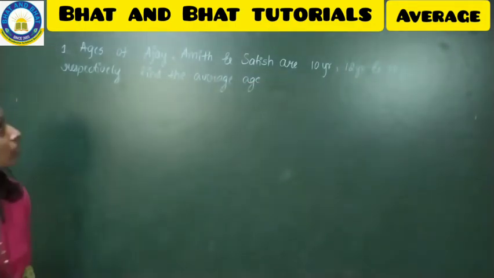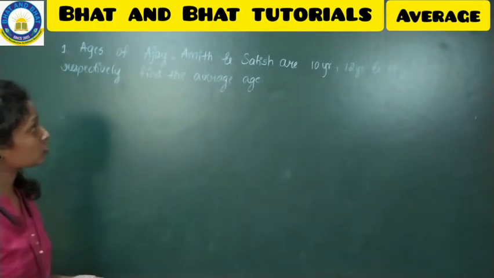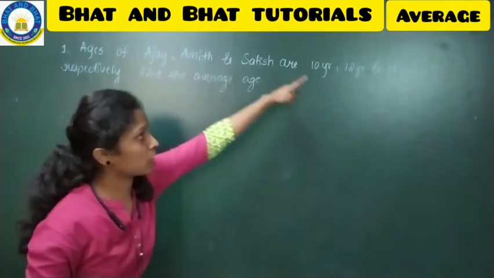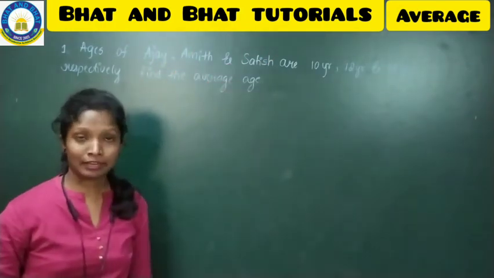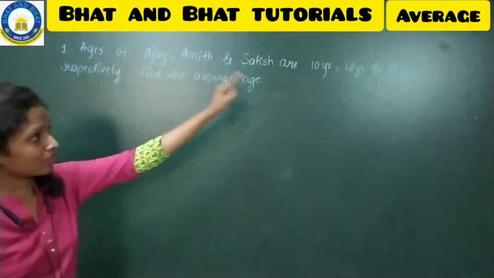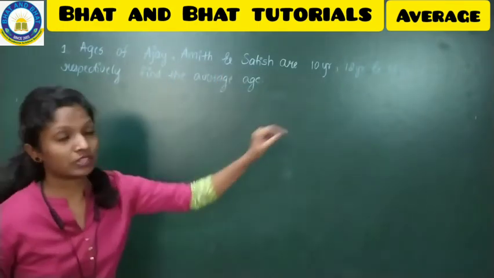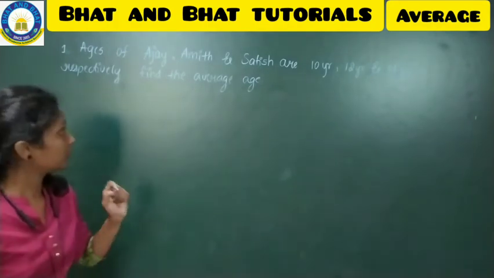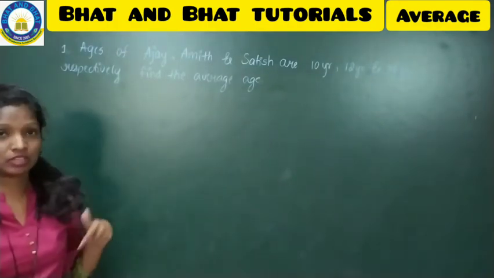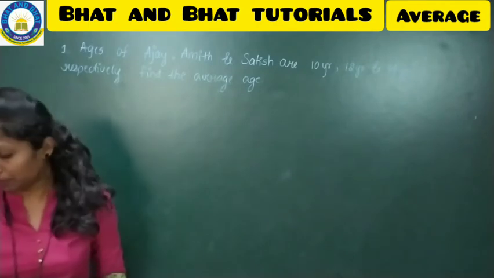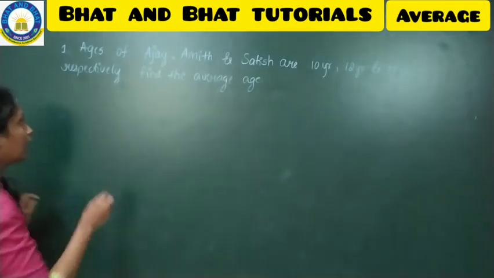See to the question here. They are telling the ages of Ajay, Amit and Satish are 10 year, 12 year and 14 year. That means the age of Ajay is 10 year, the age of Amit is 12 year and the age of Satish is 14 year. And we have to find what is the average age. By keeping these three people's age, we have to find the average age.